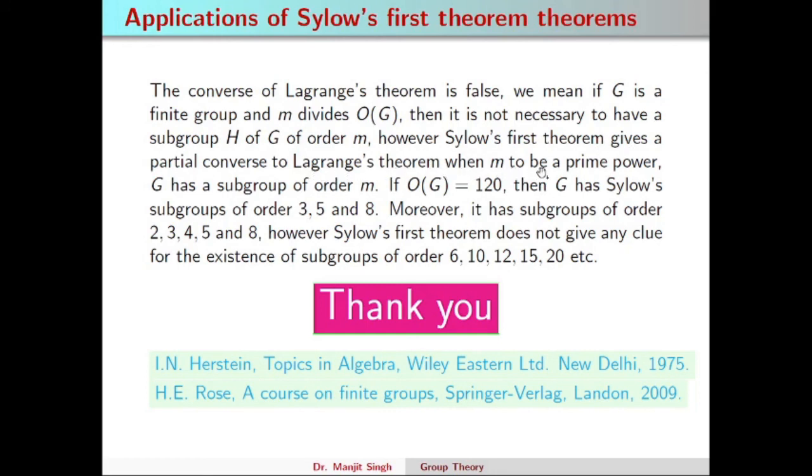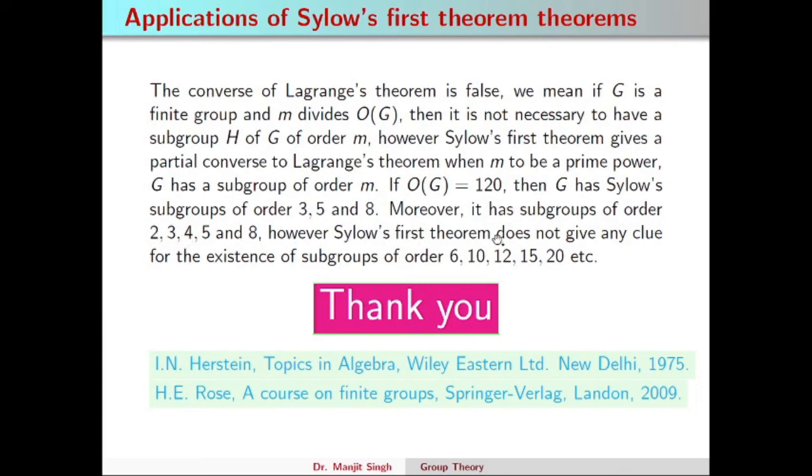When m is a prime power, G has a subgroup of order m. If the order of G is 120, then G has Sylow subgroups of order 3, 5, 8. Moreover, it has subgroups of order 2, 3, 4, 5, 8, because it has a subgroup of order 8, therefore it has subgroups of order 2 and 4.